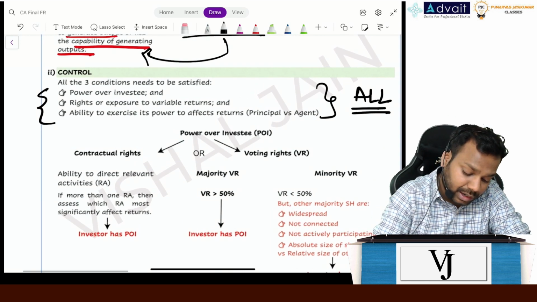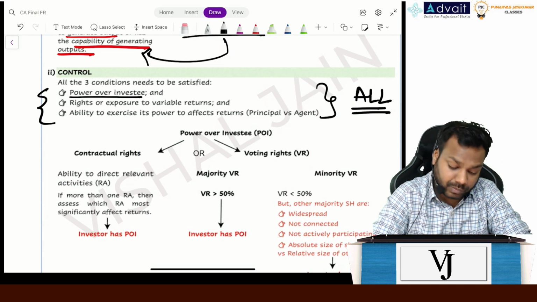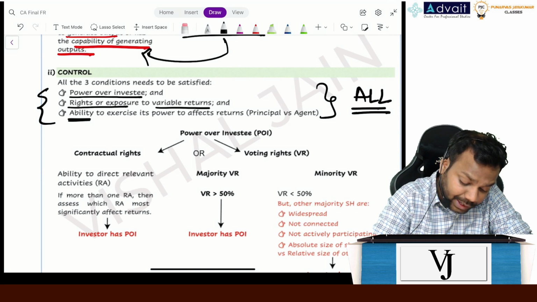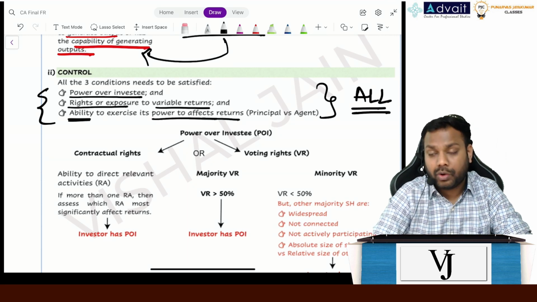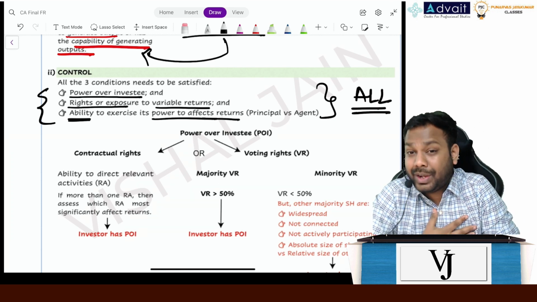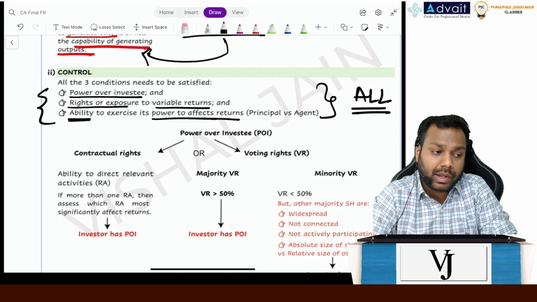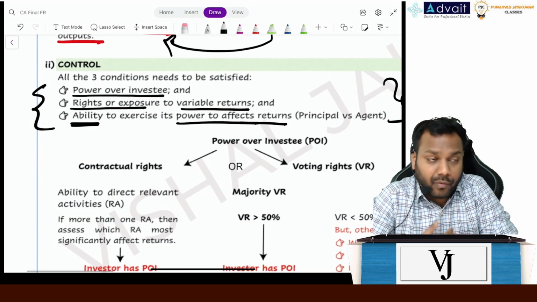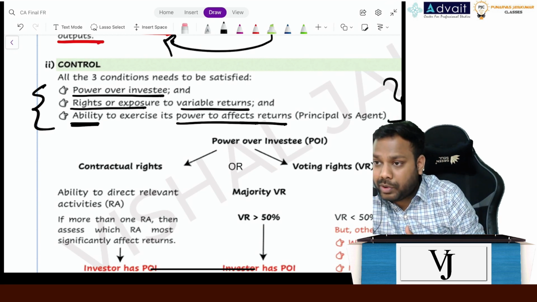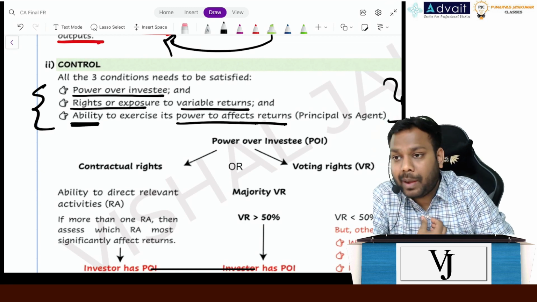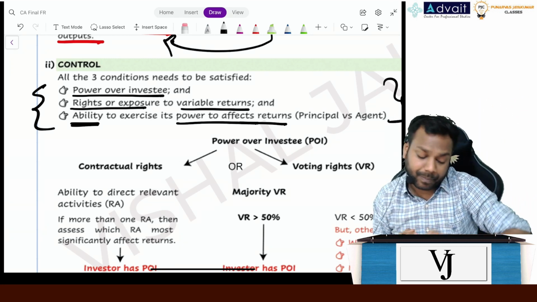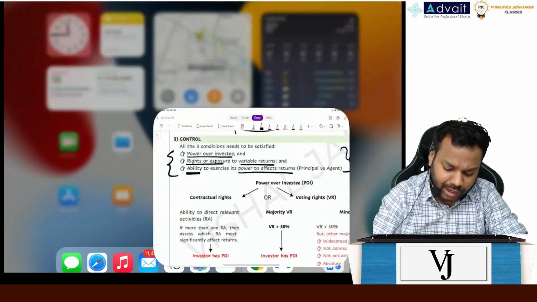The conditions are: there should be a power over investee, there should be a right or exposure to variable returns, and there should be an ability to exercise its power to affect returns. Meaning thereby, I do have the power over the company to take relevant decisions. Further, when I have the power, I also have exposure to variable returns. Third, I also have the ability to exercise my power to affect the returns which I am getting. Okay. Now, before we discuss anything, let's take up an example.